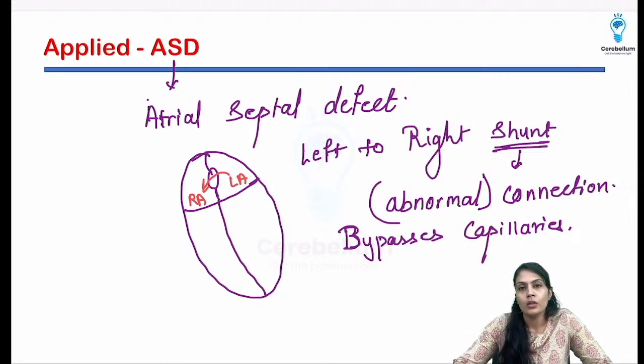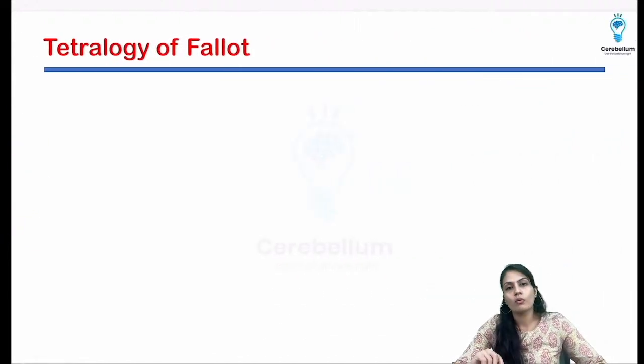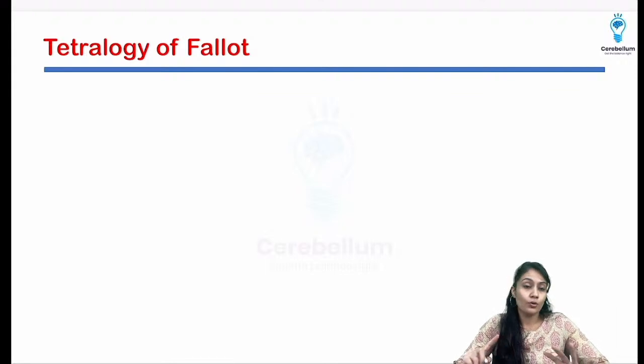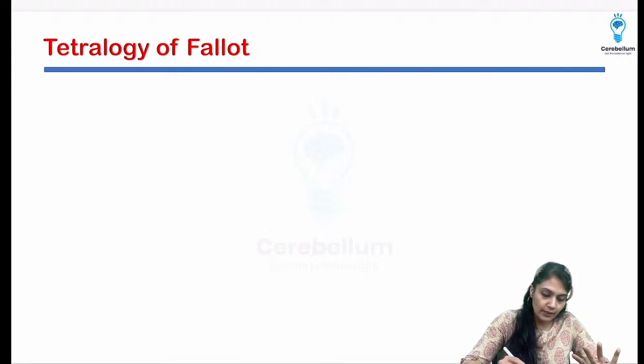There is one more disease that we are going to learn, known as tetralogy of Fallot, in which the blood moves in the reverse direction. So next is that one only, tetralogy of Fallot. What does tetralogy mean? Tetra means 4. So what are the 4 things which are going to be there?